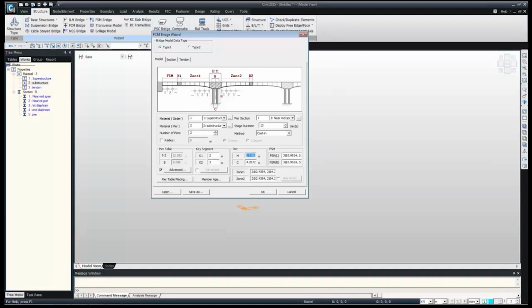Then we have to give the input. What is my pier height and what is my pier center to center distance? As we have only one pier, center to center distance will be 0. And pier height is 19 meter. Then we have to input this FSM at left, which is here at left, and then FSM at right. As it is symmetric, we can just give the FSM at left, and then finally we can copy the same in FSM right.